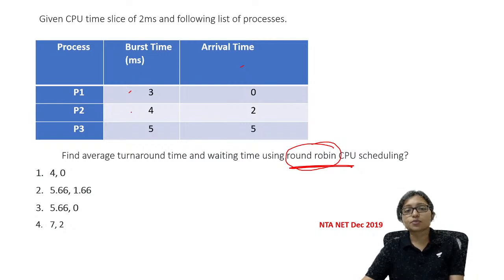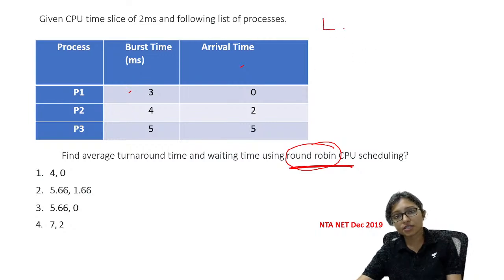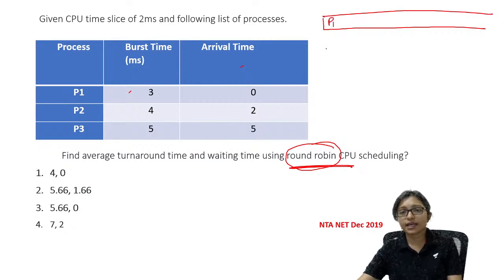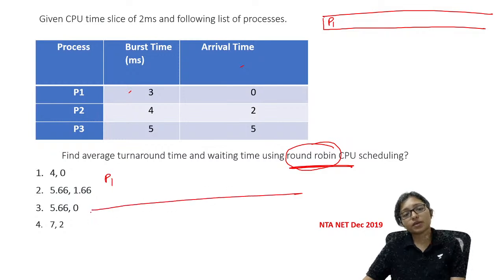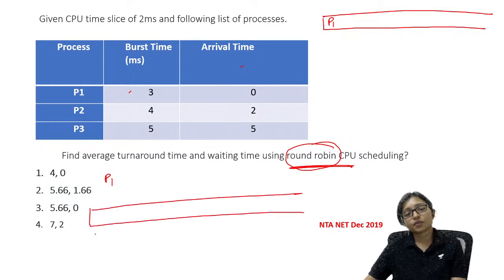As per the arrival time 0, whoever comes first, only P1 came first. Now I am making the Gantt chart here: at time 0, P1 came.